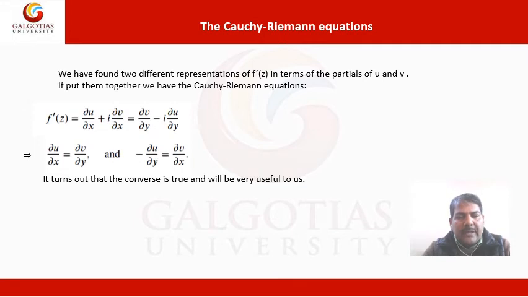Now comparing real and imaginary parts, we have del u by del x is equal to del v by del y, and minus del u by del y is equal to del v by del x. It turns out that the converse is true and will be very useful to us.